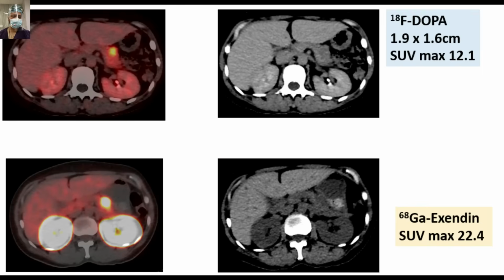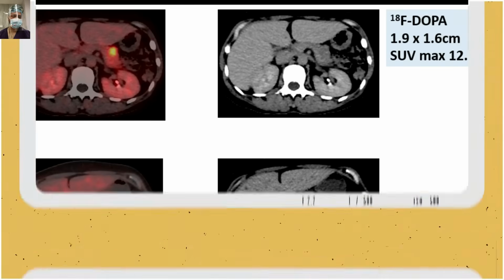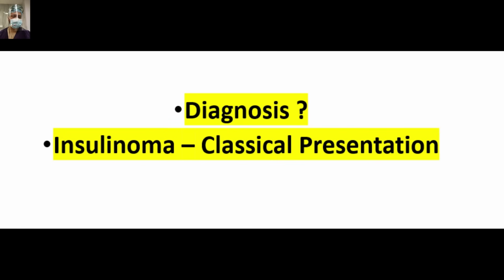So on that scan, there is a very good uptake as seen on the left side of the picture. The upper is the DOPA scan, the lower one the exendin scan. Look how beautifully it is enhancing with these scans. And on normal CT scan, there is only a subtle bulge. So that is how these investigations, DOTATATE, DOTANOC, DOTA PET, exendin, have become the gold standard now for the diagnosis of these neuroendocrine tumors. The diagnosis is insulinoma, classical presentation.